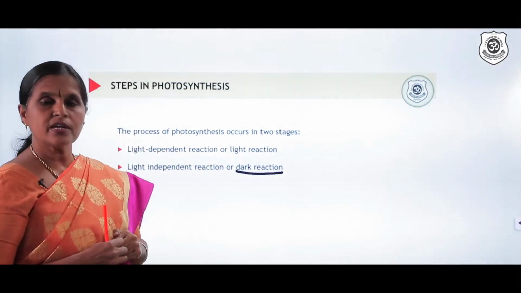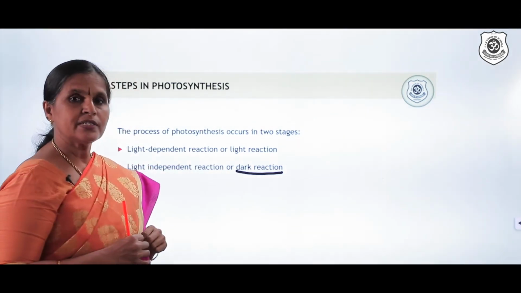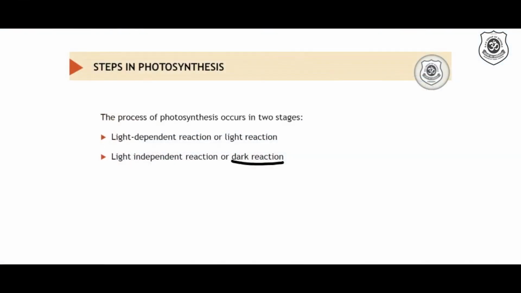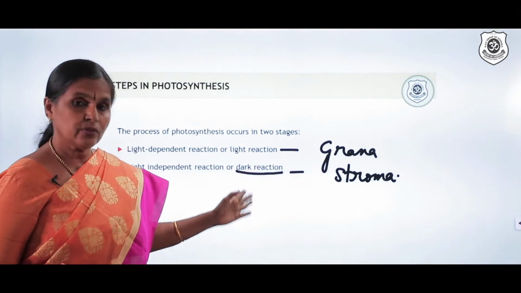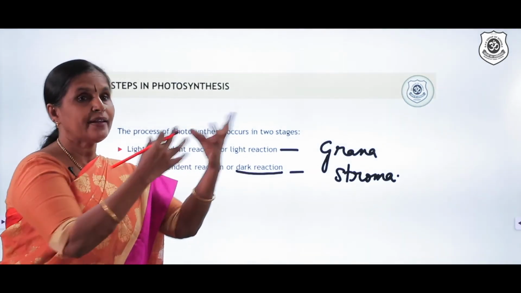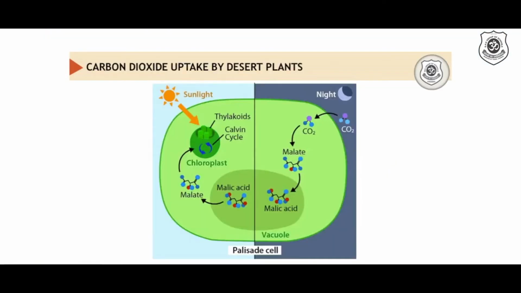So where is this light reaction taking place? Where and dark reaction? Both take place in chloroplast. Light reaction takes place in the grana part, and dark reaction takes place in the stroma. You can recollect the structure of chloroplast. Light reaction takes place in the grana and dark reaction takes place in the stroma. So understand, dark reaction doesn't mean that it takes place in darkness. The only thing is directly it's not dependent on the light, but it is dependent on the products of light reaction.